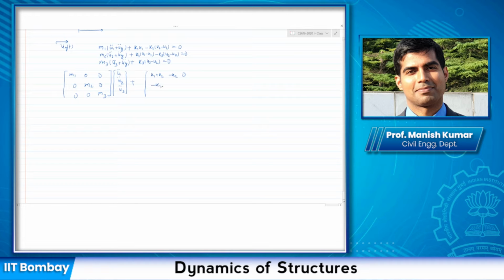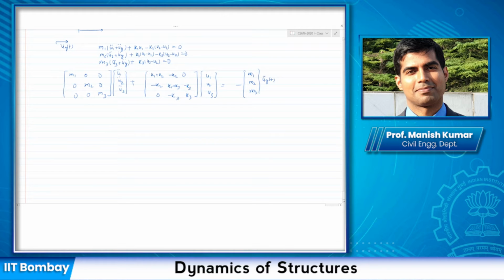It would always be of this form if the degrees of freedom are defined at each level. So this is my stiffness matrix times U1, U2, U3, and if I bring all these M1 U1 double dot, M2 U2 double dot to the right hand side, what do I get? Basically, M1, M2, M3 times UGT double dot.